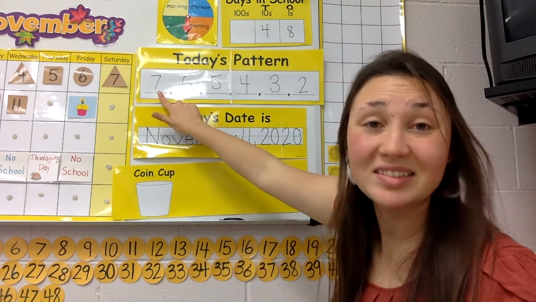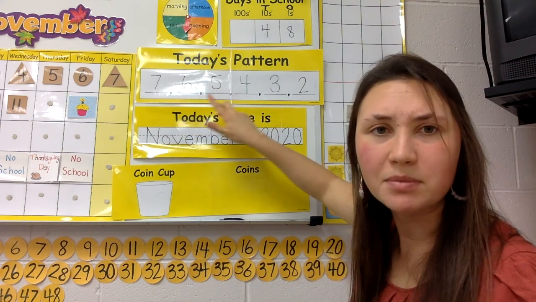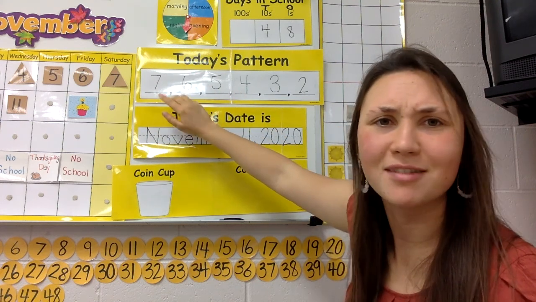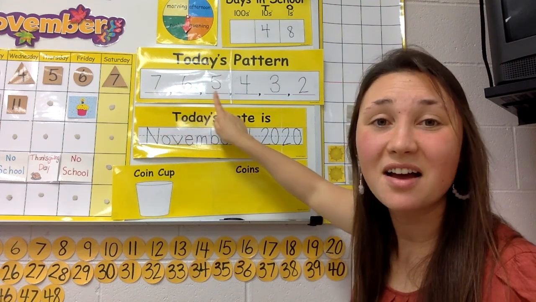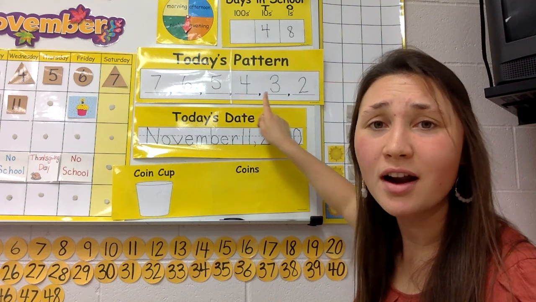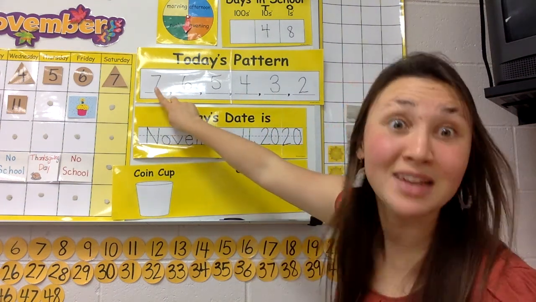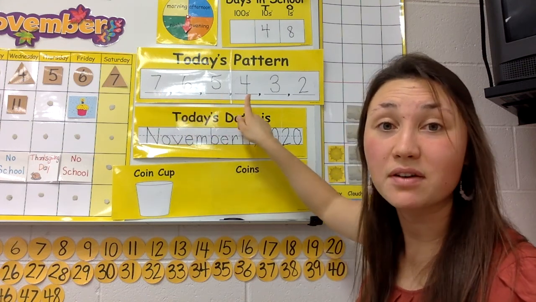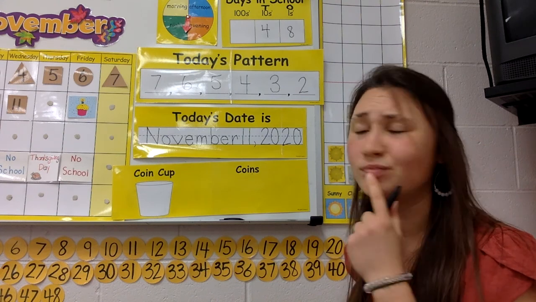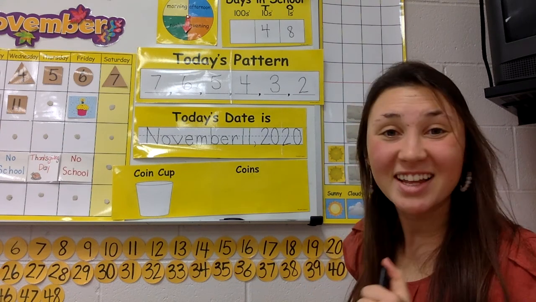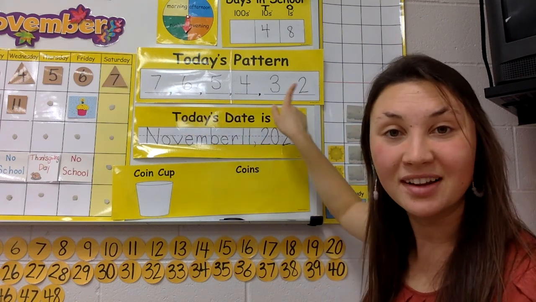Ready? 6, 5, 4. I'm sorry. I started wrong. I'm sorry. Let's start over. 7, 6, 5, 4, 3, 2. Thanks for sticking with me. Start with a 7, right? 7, 6, 5, 4, 3, 2. Did we do it right? Yeah, we did. We went back 1, less 1 each time.